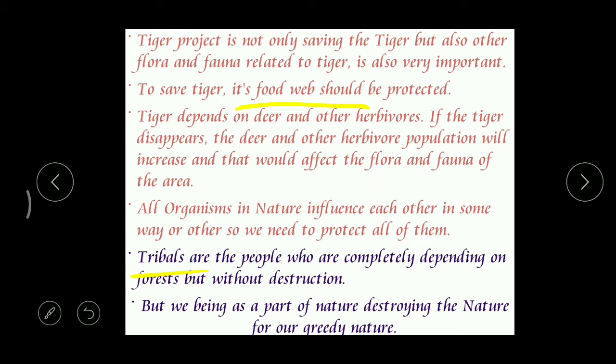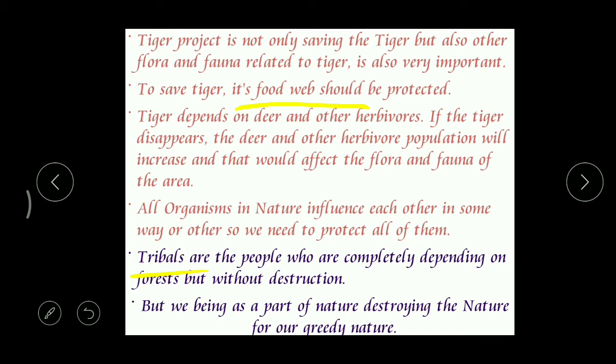They use this forest area according to their needs only, but not out of any greedy nature. Without causing any damage to the forest, they use the forest and forest products.